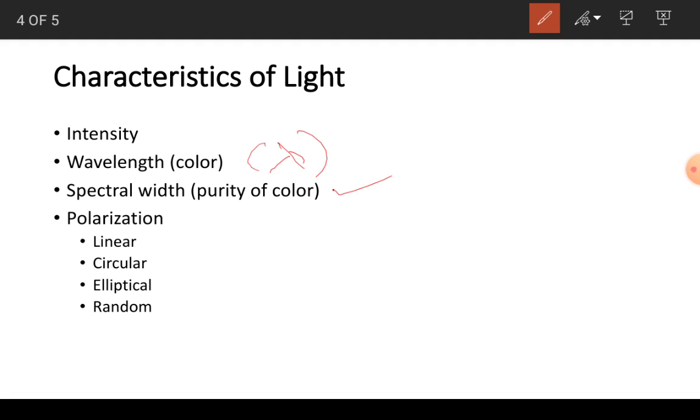Of course, these three parameters, the intensity, the wavelength, and the spectral width of the light source, treat light like an energy source. Nowhere does the wave nature of light come into the picture. You have an energy source going along a certain path. You find out in what region the power is confined, which is related to intensity. What color of light it has gives the wavelength, and what is the purity of the color gives the spectral width.